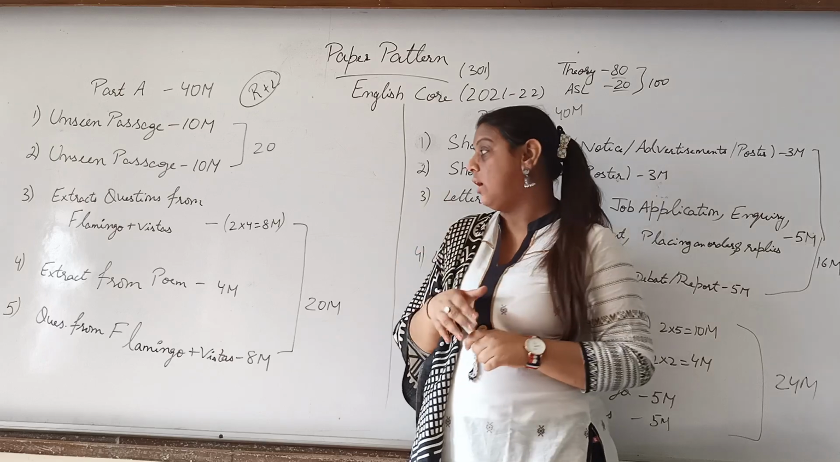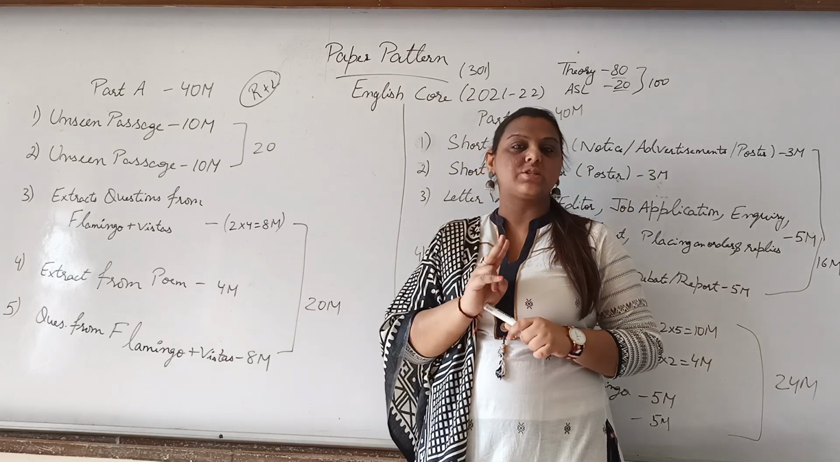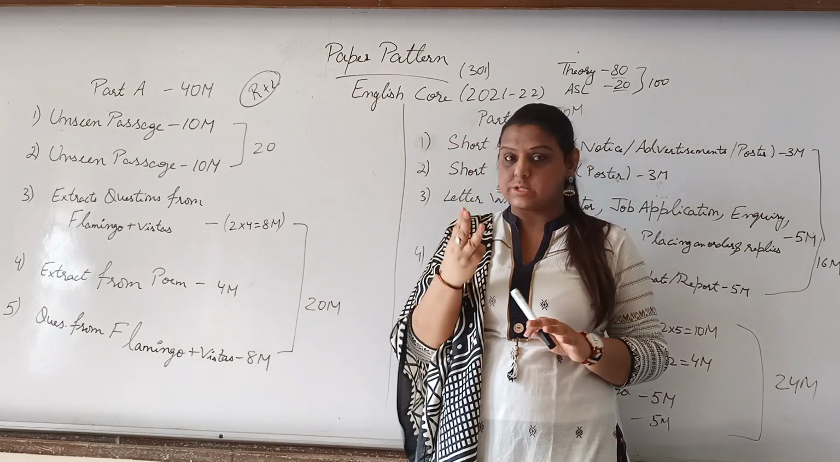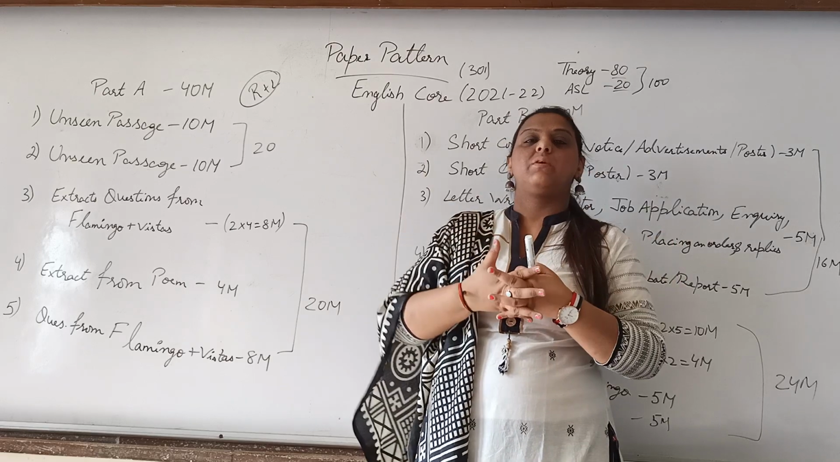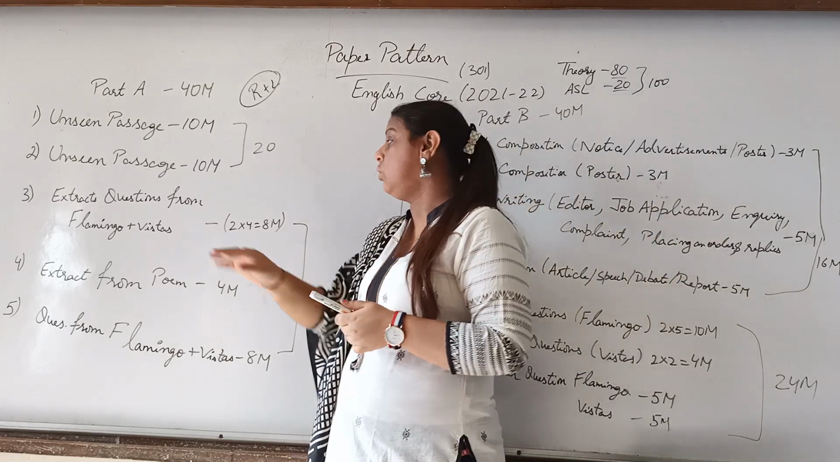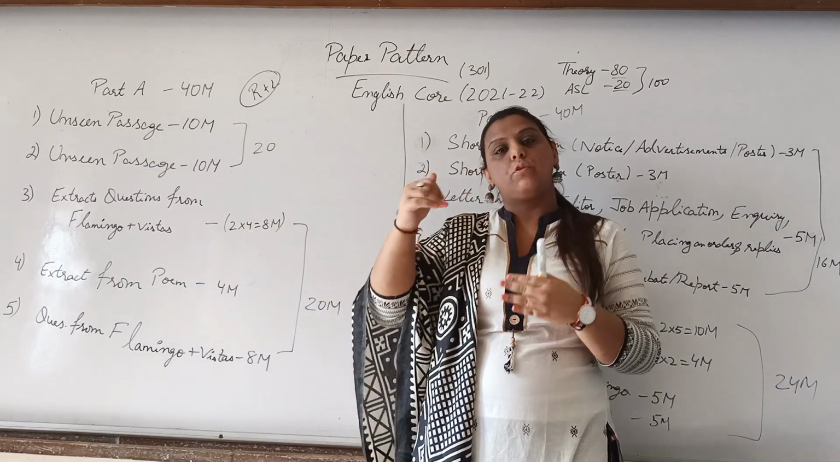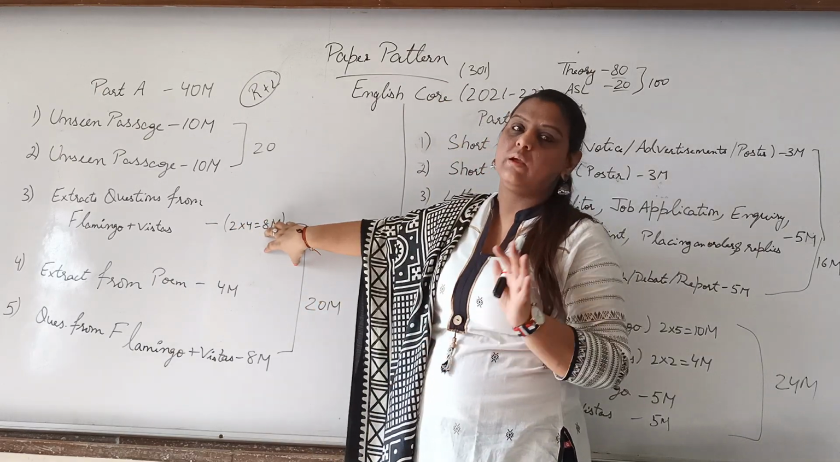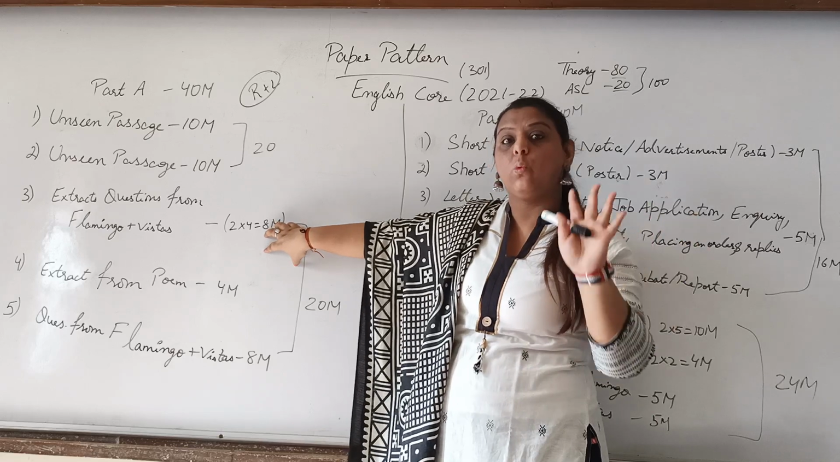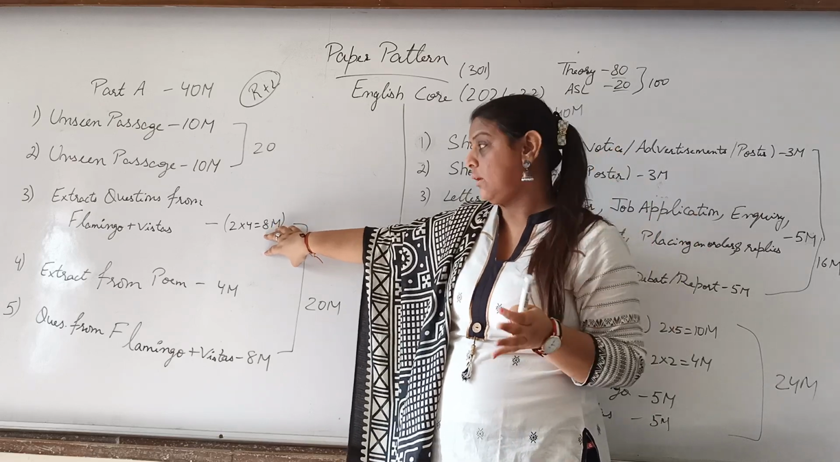You need to attempt 2 extracts. You will have 3 extracts in front of you, a combination of Flamingo and Vistas. You need to attempt only 2, which would be of 8 marks, meaning one extract is of 4 marks. So 8 marks from the prose, not poetry. I am saying only prose, right?